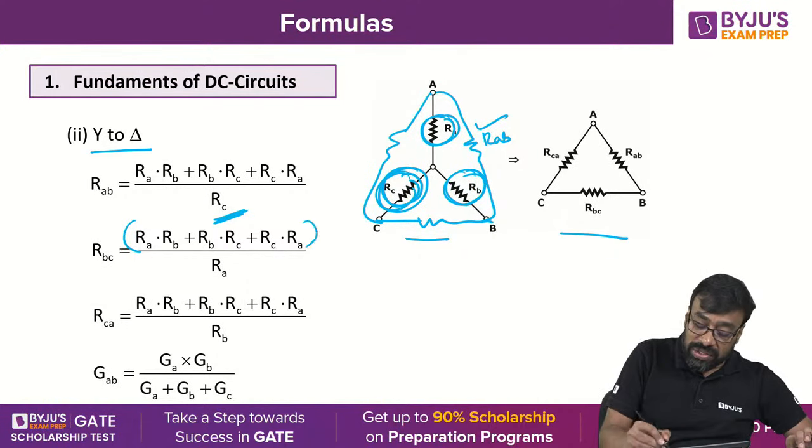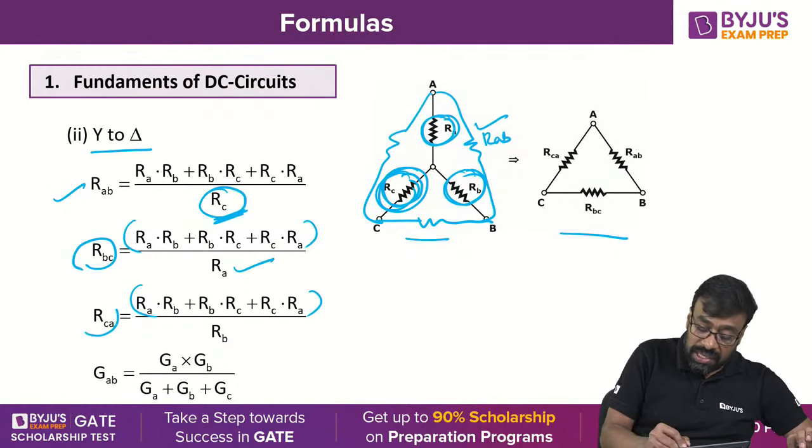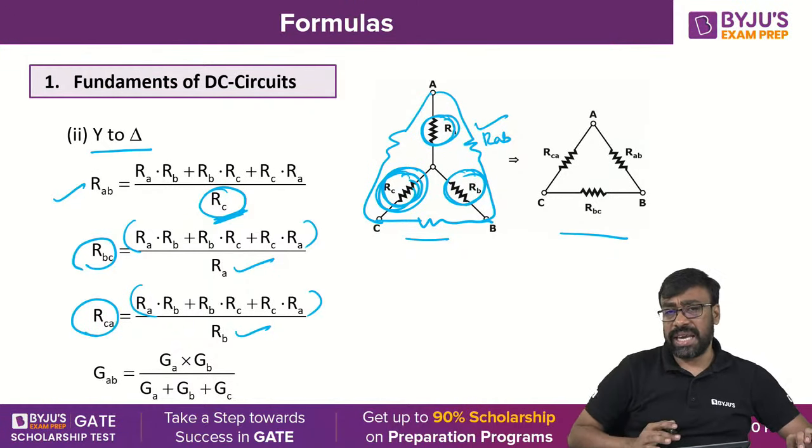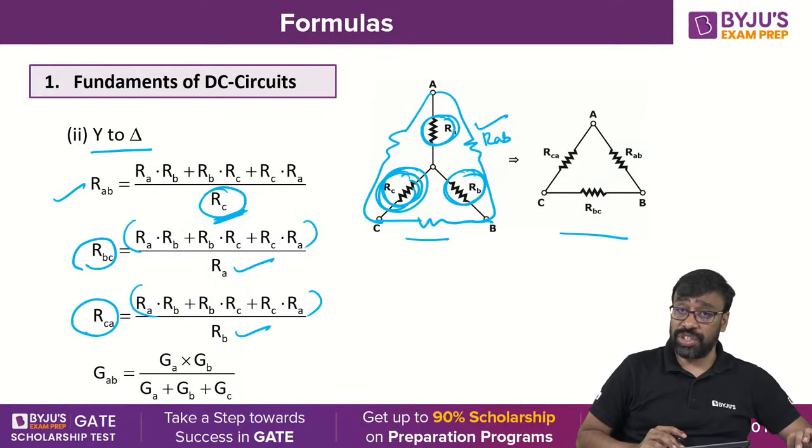Similarly, the numerator does not change here, okay? RAB, then the denominator RC becomes RBC, RA becomes RCA, then RB becomes the denominator. The numerator does not change in the case of star to delta, in the case of resistors.